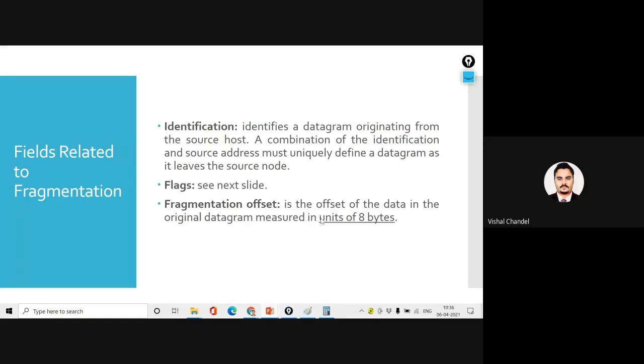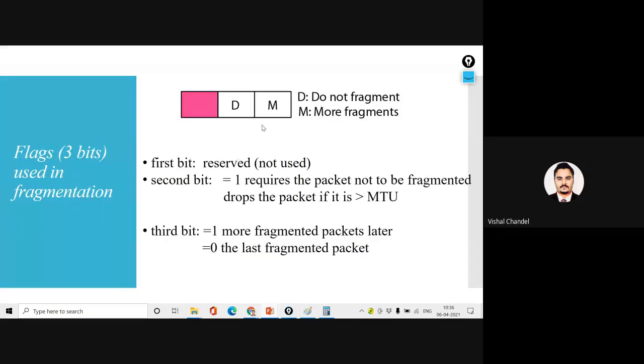But how will you decide that you have to fragment? This will be decided by the flag. The first bit of the flag is reserved for the future, and out of the other 2, when the value of D is 1, then you are not doing the fragmentation. But when the value of M is 1, then you start the fragmentation. In real life, if the capacity of your channel is low and you are trying to send a high-size packet, then what will the value be?